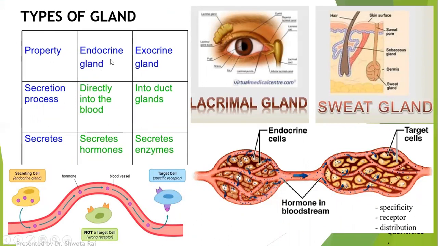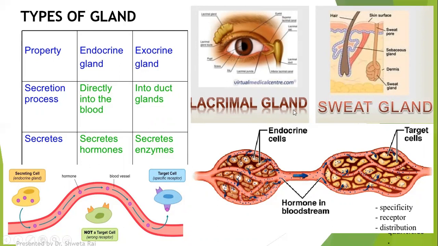The first one is called as endocrine gland and the other is called as exocrine gland. The endocrine gland secrete its substances directly into the bloodstream, whereas exocrine gland secrete its substances into the duct of gland. What is duct? Duct is basically a tube-like structure which is extending from the exocrine gland.